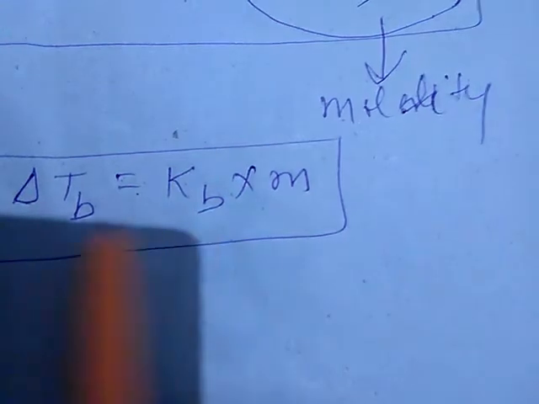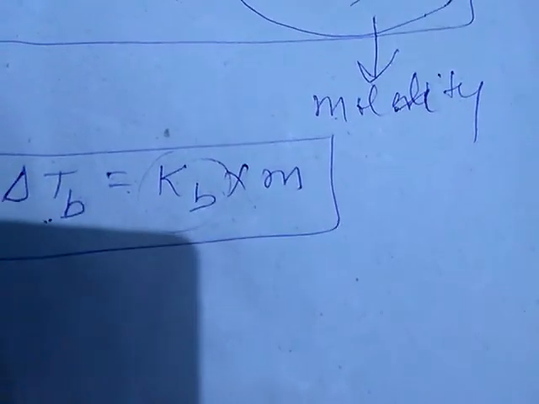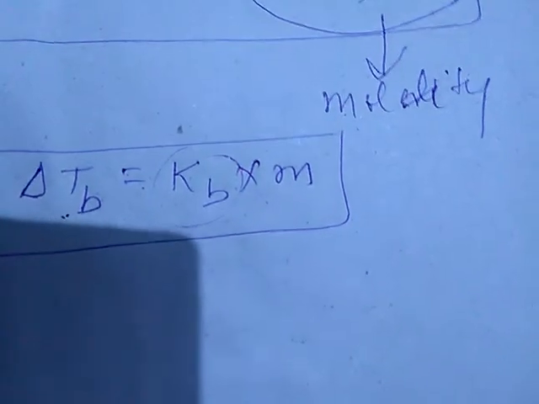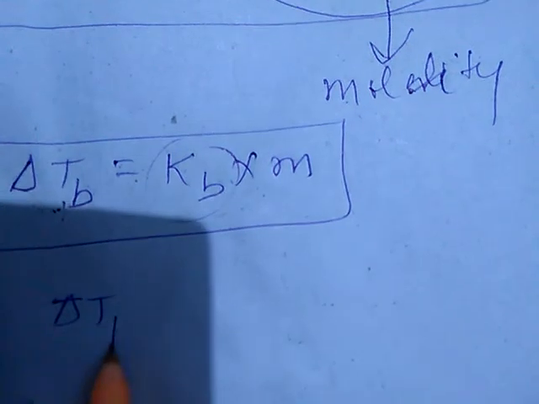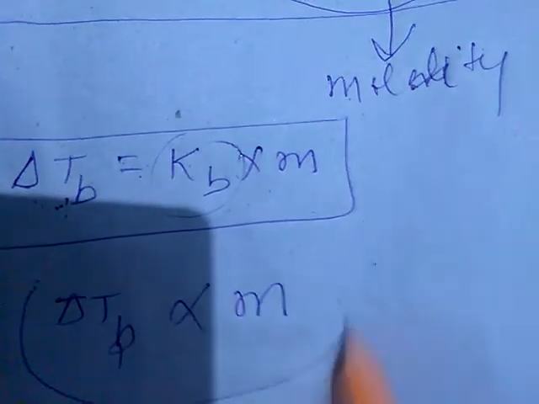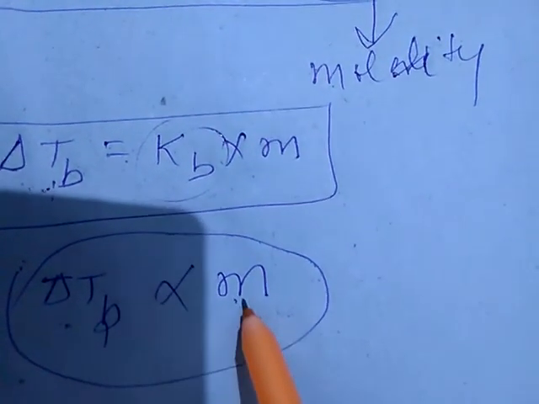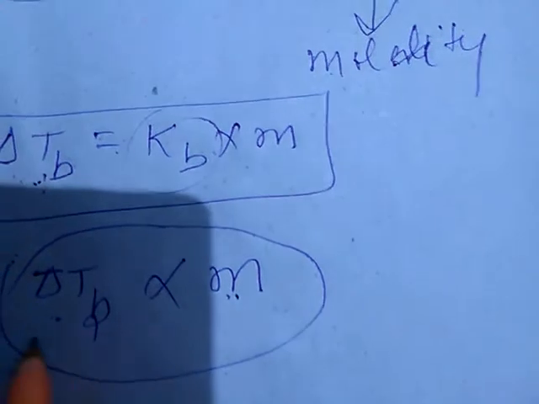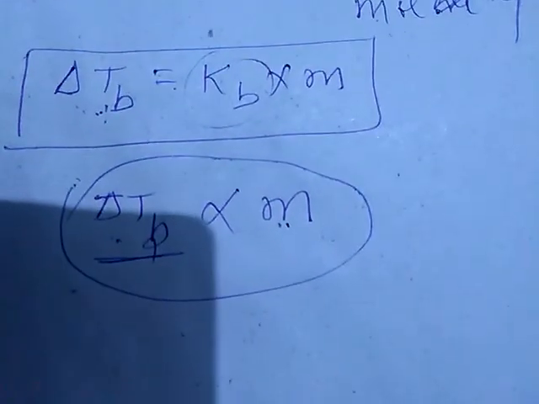As this KB is constant, we can give a final conclusion that delta TB, the elevation in boiling point, is directly proportional to m, the molality. It means that delta TB depends upon the concentration of the solute.